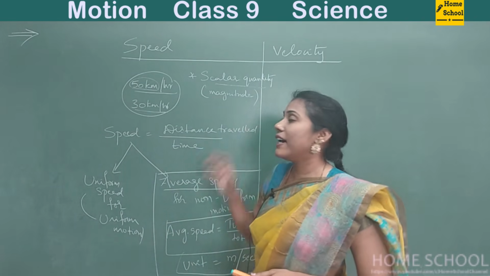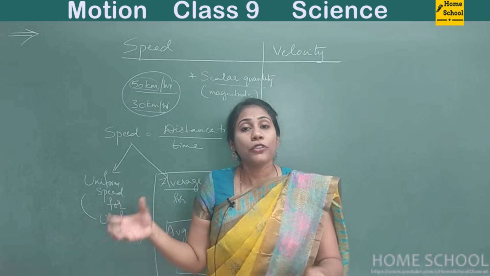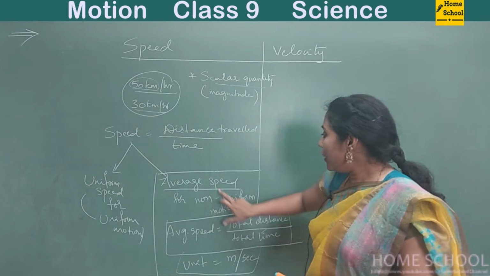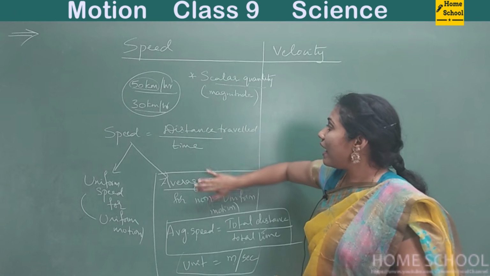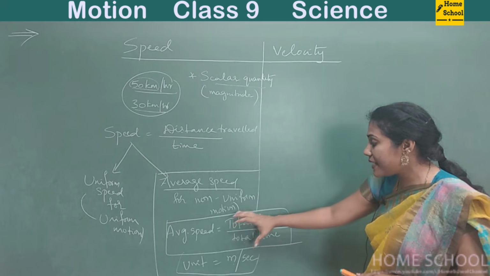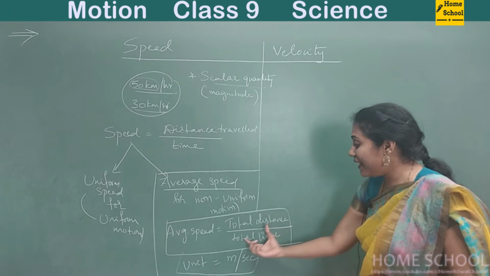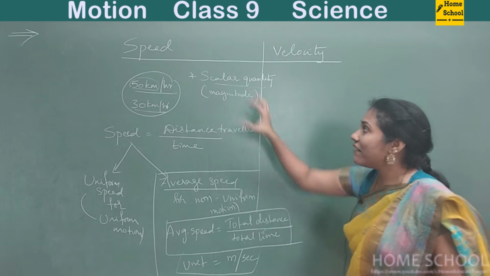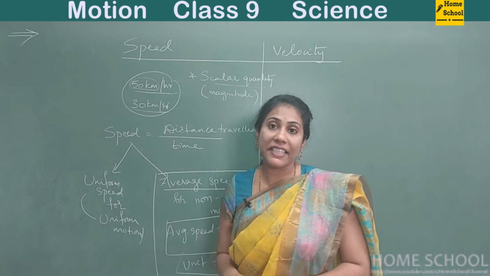About scalar quantity and vector quantity, we have discussed in the last video, right? Since distance is scalar, our speed includes distance only. It is the total distance covered by an object in a particular amount of time. So since distance is scalar, our speed is also a scalar quantity.